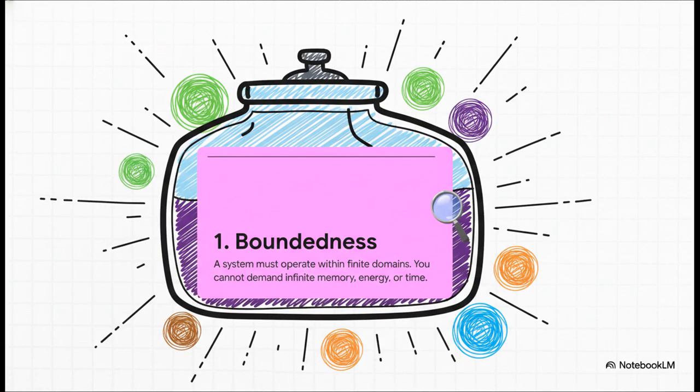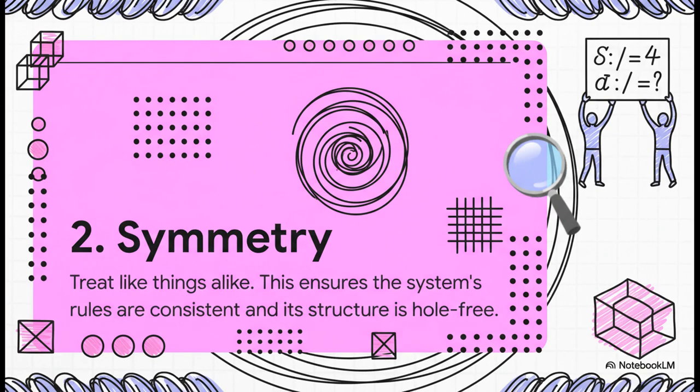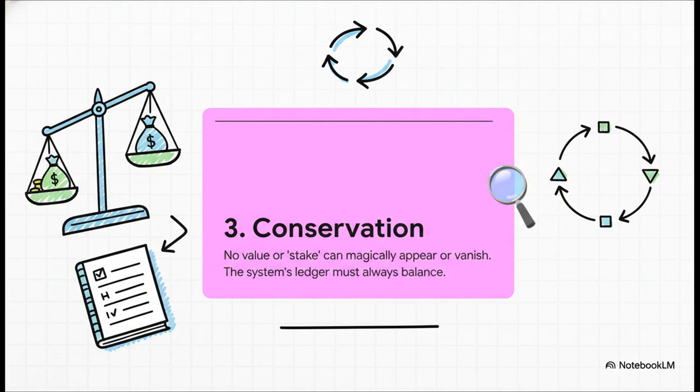First, boundedness. That's our cube. Every system needs a box. You can't just let things run on forever. Next is symmetry, our mirror. The rules inside that box have to be consistent and apply equally everywhere. And finally, conservation. That's the ledger. Nothing just appears or disappears. The books always have to balance.